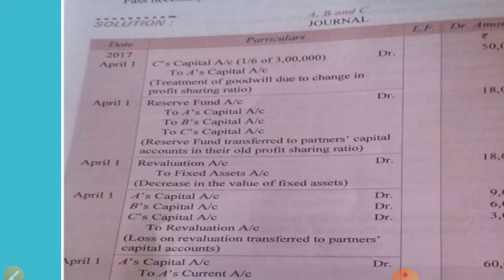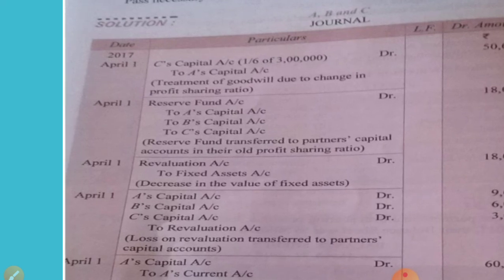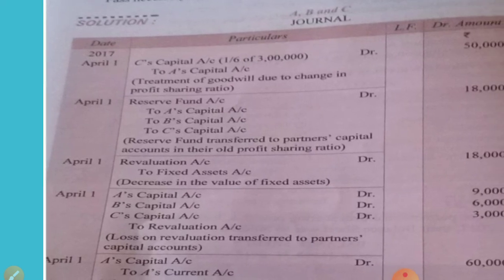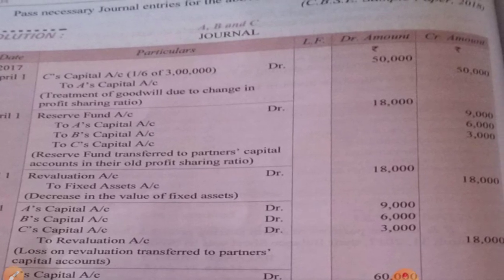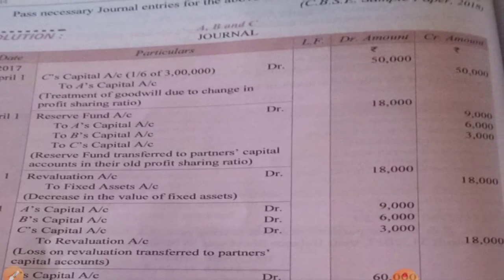Then now come to revaluation. Only one item is revalued, that is the fixed asset. They are saying 10% depreciation. What is the value of the fixed asset in the balance sheet? 1,80,000. So the decrease or depreciation is 10%, and 10 percent of 1,80,000 is 18,000. You know the journal entry I told you: when there is a decrease in the value of an asset, depreciation means what? Decrease.